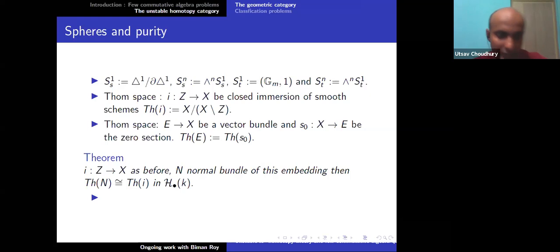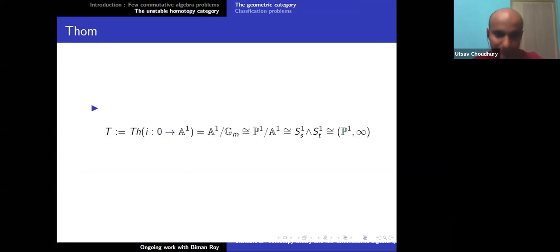So these two relations already give you so many isomorphisms, so much information. For instance, by the previous theorem, you get the Thom space of the zero section mapping to A1 is isomorphic to A1 mod Gm, is isomorphic to P1 mod A1, which is isomorphic to A1 S1s wedge S1t, which is isomorphic to (P1, infinity). So this whole chain of isomorphisms is completely new, just because we have these two basic relations.